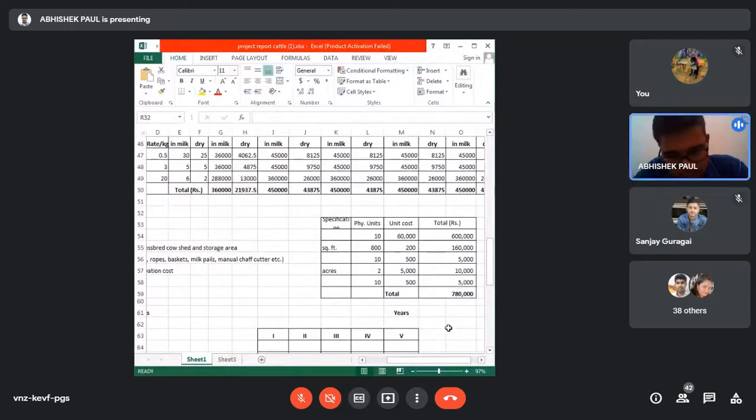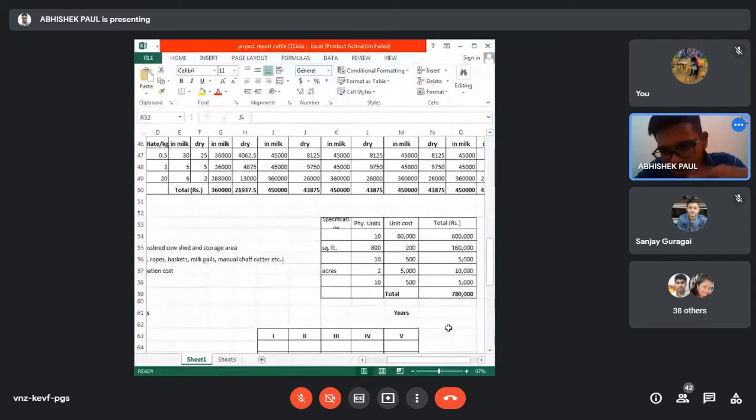Okay, very good. 3.5 meter square is the indoor space, and 7 is just double, the outdoor space requirement. Based on this 3.5 meter square, suppose you are keeping 10 cows, what will be the total area required?